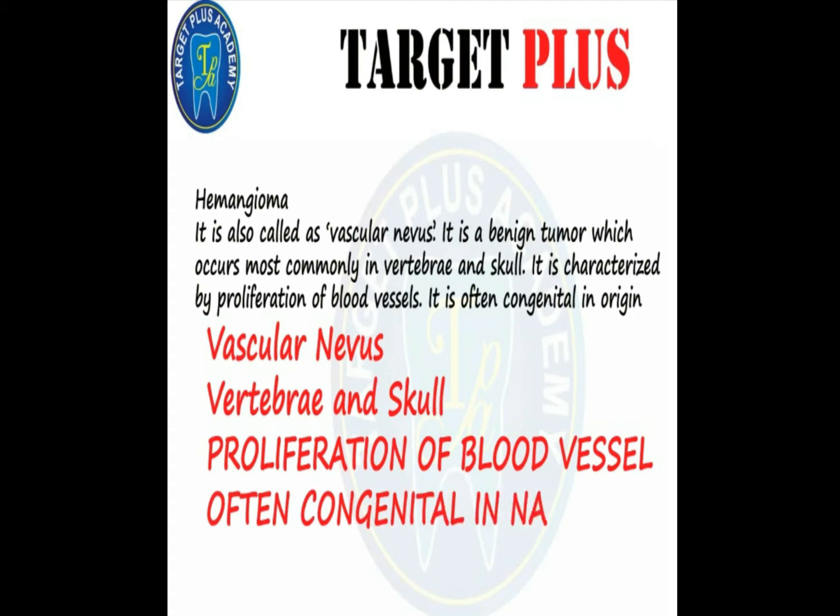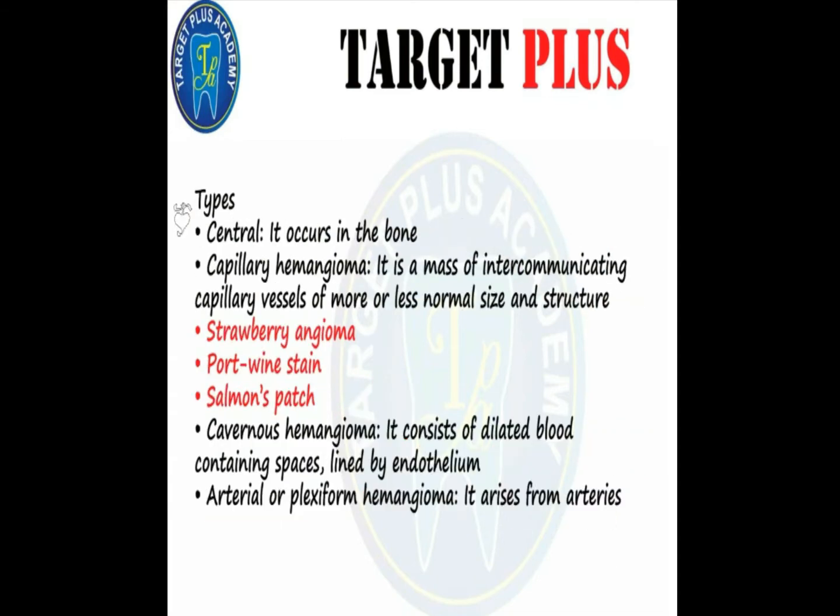Now let us discuss the types of these tumors of vascular origin, that is hemangioma. The first is the central type that occurs in bone. So the central hemangioma will occur in the bone.